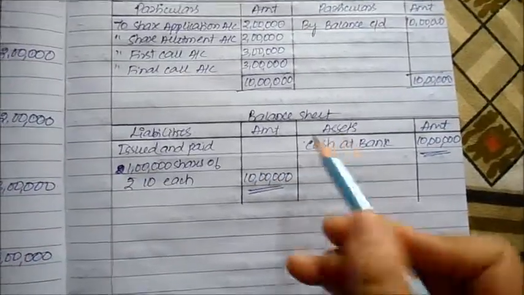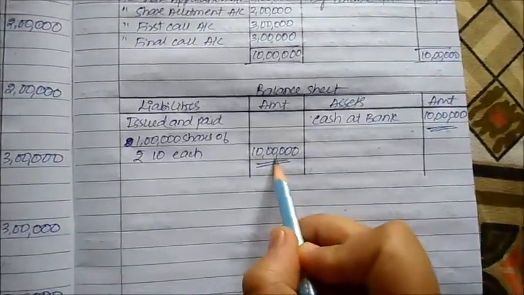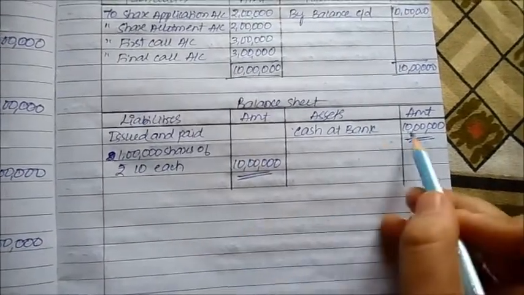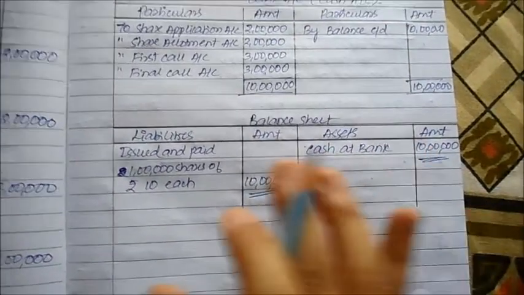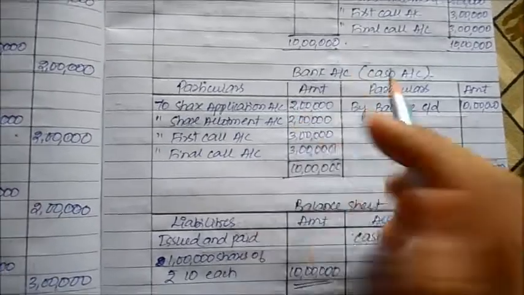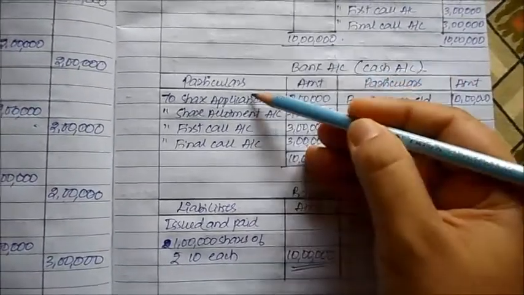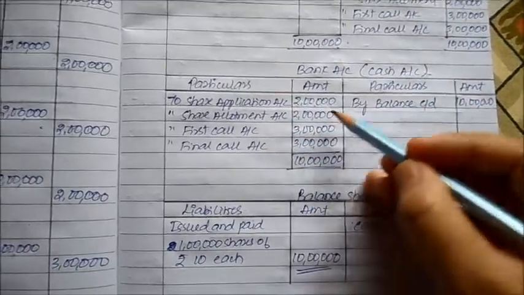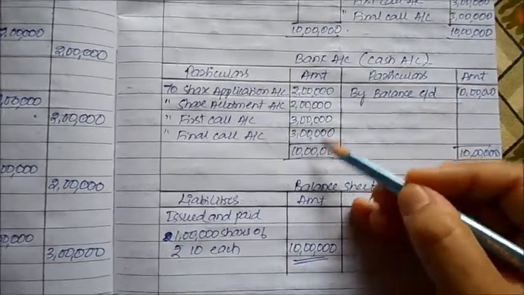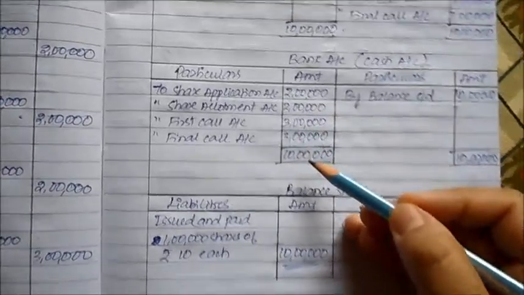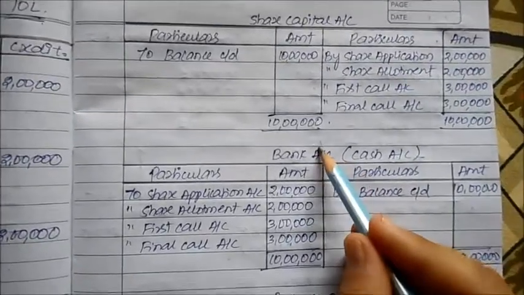So balance sheet, if we start, it's very simple. We were raising 10 lakh in the form of equity shares, and we have received 10 lakhs as cash. We are closing bank, where we will show how much money has flown inside. Debit what comes in, credit what goes out. So this money has come in various stages in the form of application, allotment, final call and first call, and so on.